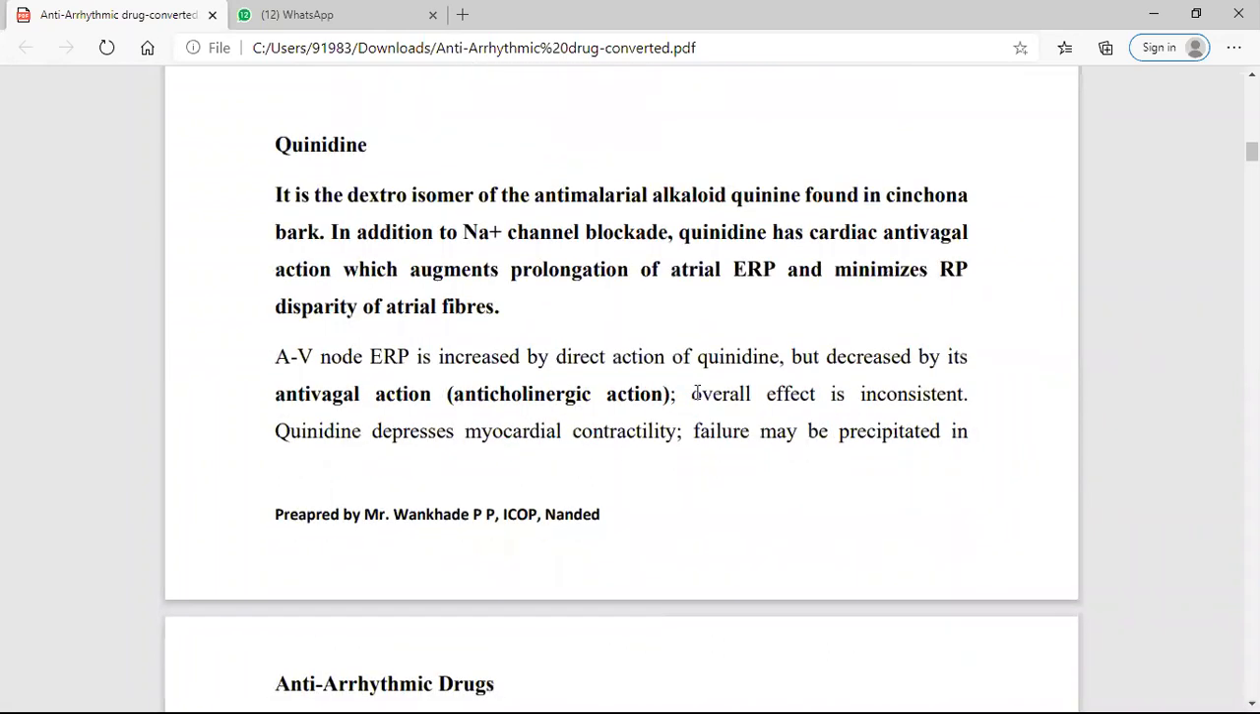AV node effective refractory period is increased by the direct action of quinidine and decreased by its antivagal action. Antivagal means it has anticholinergic action. Overall effect is inconsistent.